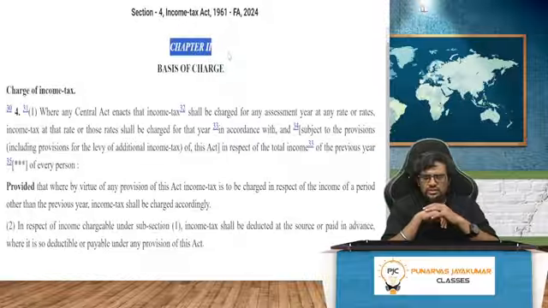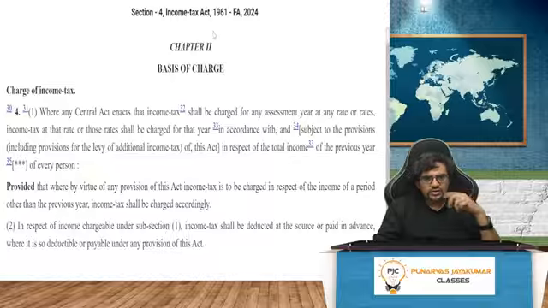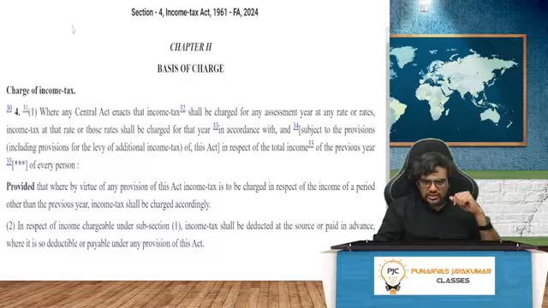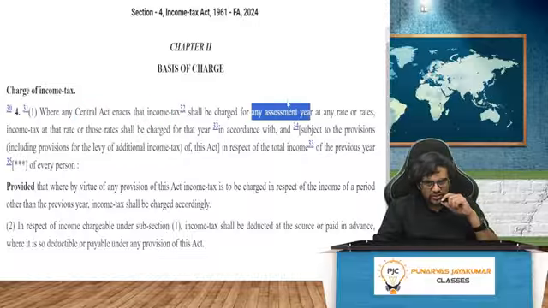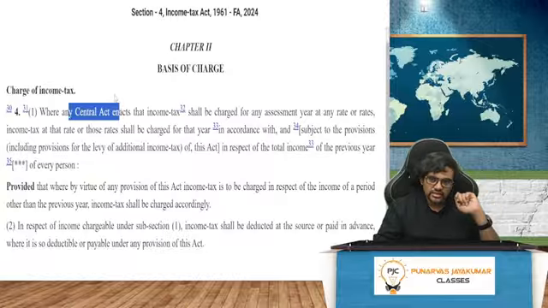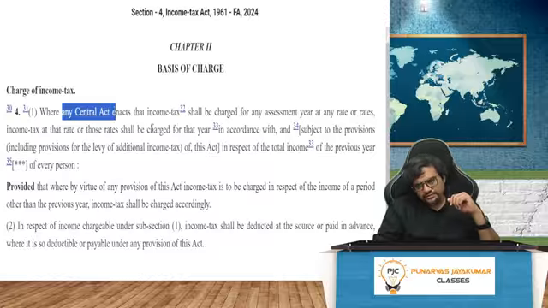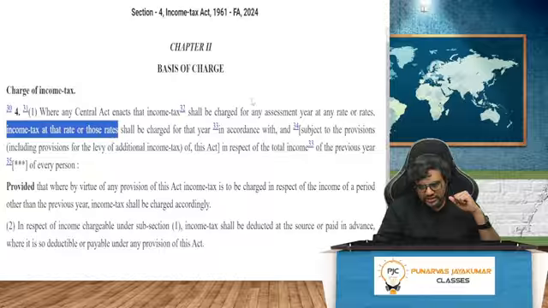So let's see. The Income Tax Act is divided into various chapters, right? And each chapter will have certain sections. Anyway, coming to this: basis of charge. This is the charging section. I am charging income tax on what? Should be on income, no? You see, where any central act enacts that income tax shall be charged for any assessment year. We have already seen that the Constitution of India tells that only the center should pass a legislation to charge tax on income other than agricultural income. Here also they are telling where any central act, which act? This act, the Income Tax Act, shall be charged for any assessment year at any rate or rates. It's given in the Finance Act again. Income tax at that rate shall be charged for that year in accordance with all this.